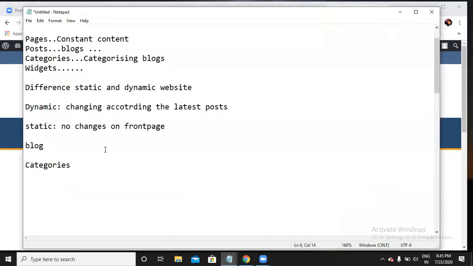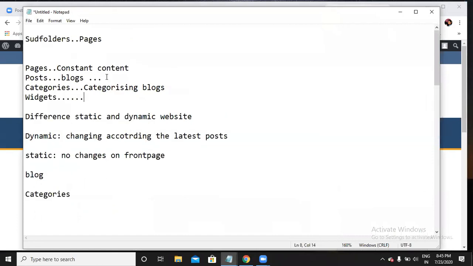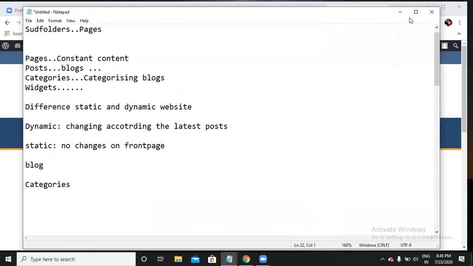And then next comes, okay, we're done with the pages, posts and categories, widgets, and then the difference between static and dynamic website. Okay. So now, Manasa,